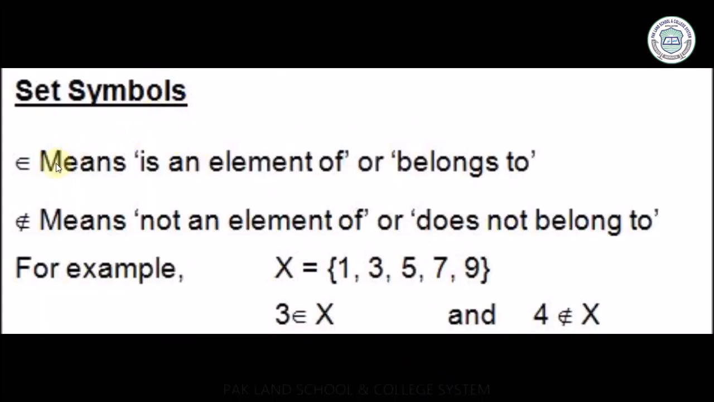Set symbols. This symbol means is an element of or belongs to, and this symbol means is not an element of or does not belong to. For example, we have a set X = {1, 3, 5, 7, 9}. 3 belongs to X, 3 is included in X. 3 belongs to X and 4 does not belong to X, and 4 is not an element of set X.